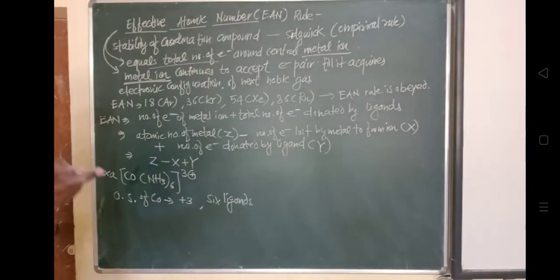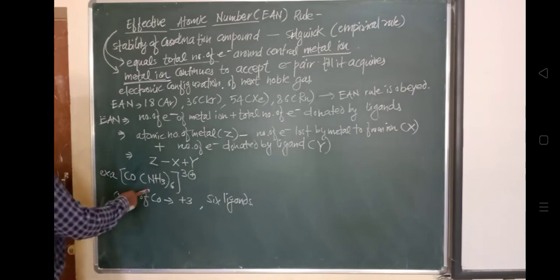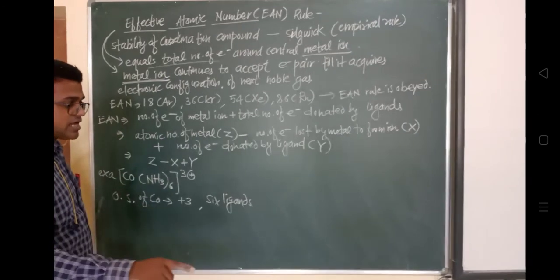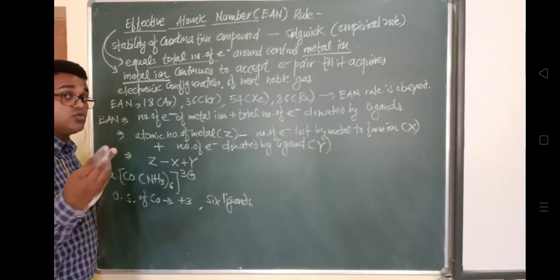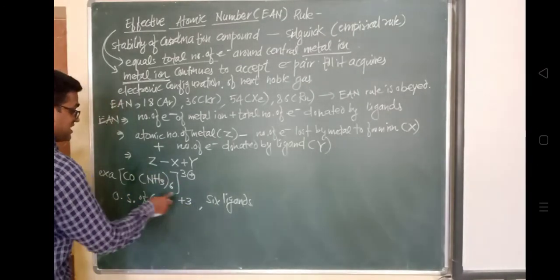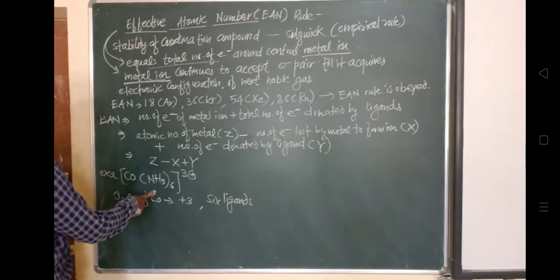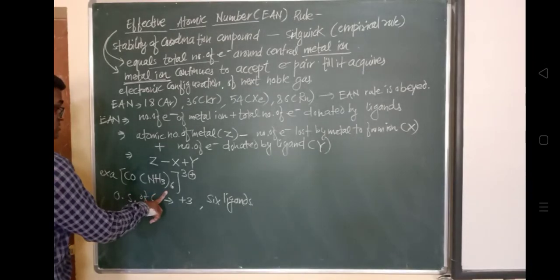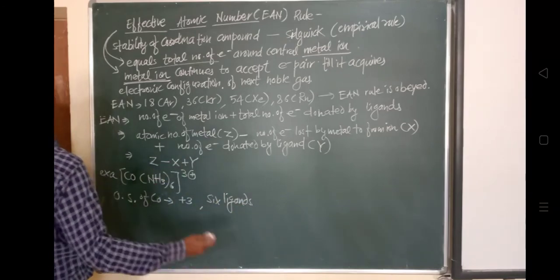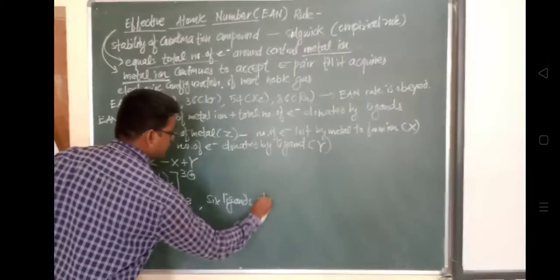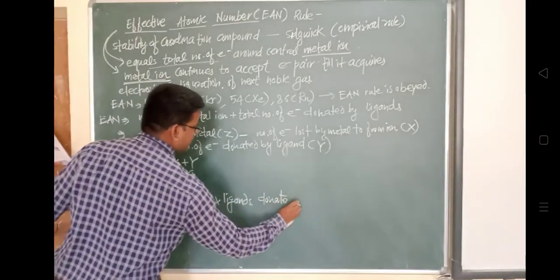You can see. Okay, what is X? X is the number of electrons it has to lose to form the Co3+ ion. What does it have to do for a 3+ ion? The number of electrons it has to lose, plus Y. How many electrons will be donated by the ligands? So total plus 12. So if you take 27 minus 3, that is 24, and 24 plus 12, that will be 36.